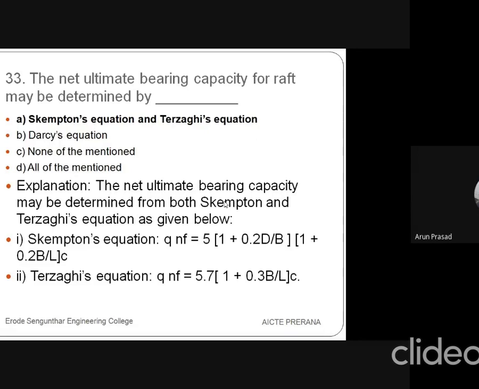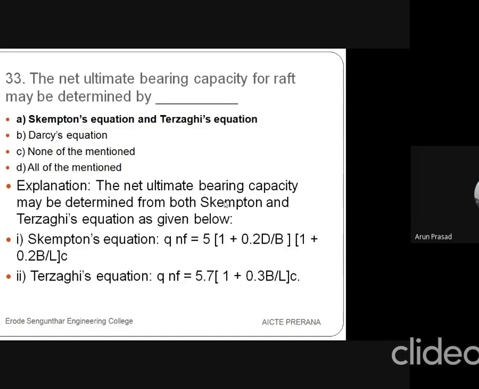Terzaghi's bearing capacity. Okay. So Laplace equations are all derived as two-dimensional equations. These are all derived by Terzaghi. So the net ultimate bearing capacity may be determined from both the Skempton and Terzaghi's equations as given below. This is a formula, and it may be asked in your examinations, so note it down: QNF is 5 into (1 plus 0.2 D by B) into (1 plus 0.2 B by L). B is the breadth of the footing, L is the length of the footing, D is the depth of the footing, and C is the cohesion.